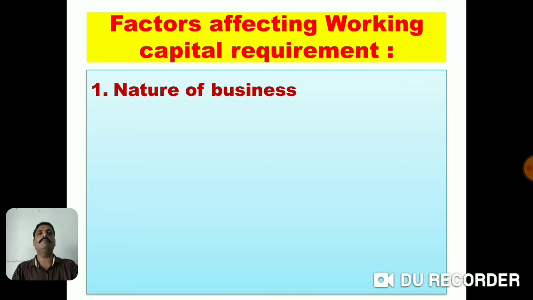If your business is conducting trading of consumable goods, then of course it needs more working capital compared to manufacturing units, because manufacturing units need a maximum amount of fixed capital and less working capital. But a business engaged in retail activity needs a very large amount of working capital.